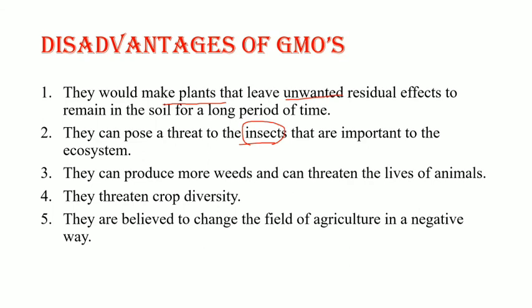If crop diversity decreases, this will have a serious impact on the population dynamics of other organisms. So this is the main disadvantage of genetically modified organisms, which can threaten crop diversity.